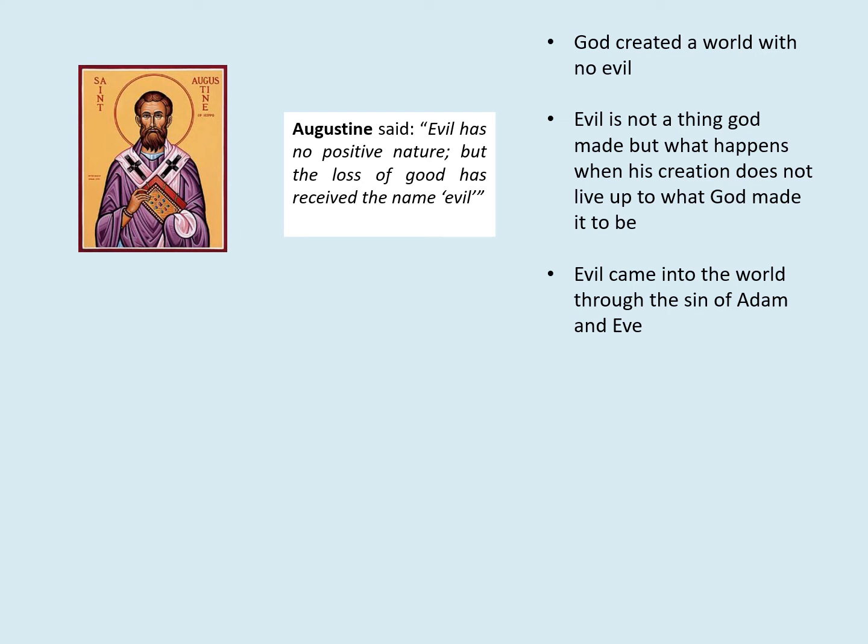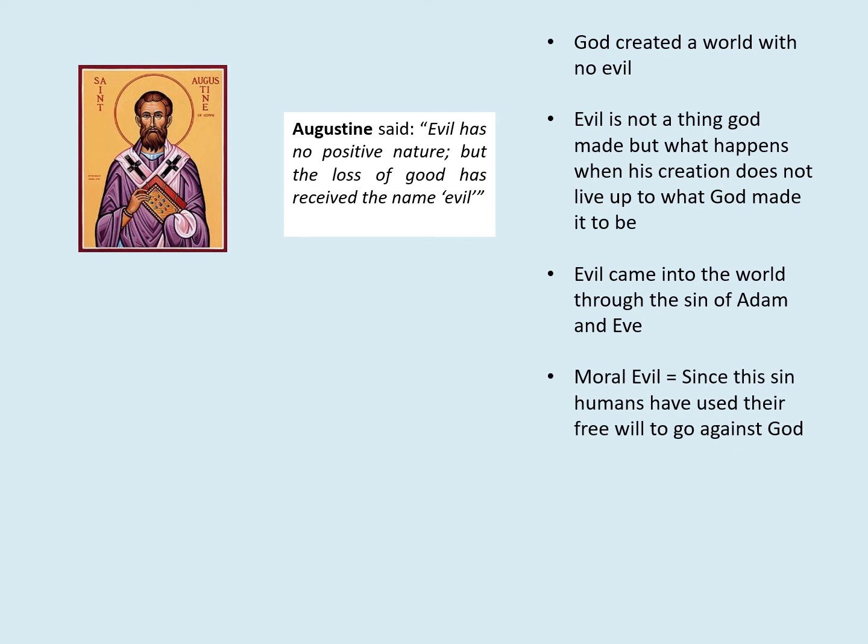They ate the fruit in the Garden of Eden when God told them not to, and that created evil. Moral evil is explained by the fact that since this sin, humans have used their free will to go against God. So Adam and Eve kind of opened the floodgates to human sin. Since then, everyone has turned against God in that way. Natural evil is seen as a punishment for the sin of Adam and Eve. So we are suffering because of their sins.